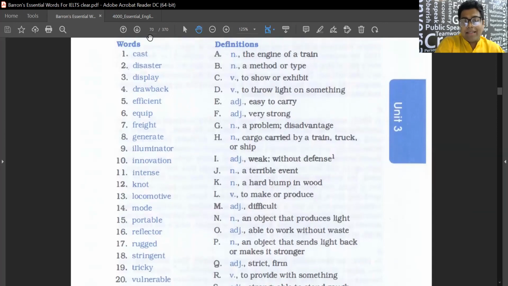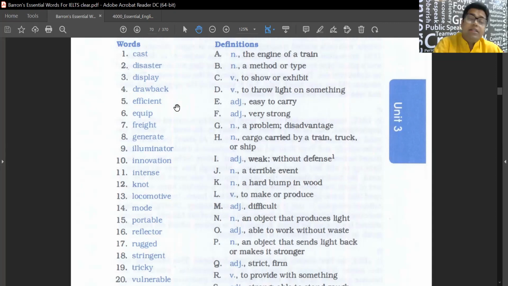So, first word is caste. If you put an E here, caste means jati. The jati that we have, that is caste. Caste also has a second meaning. When you cast a die, that is a caste. Then there is disaster. Disaster means when something goes wrong. That's a disaster. Display. When you show something, that is display.